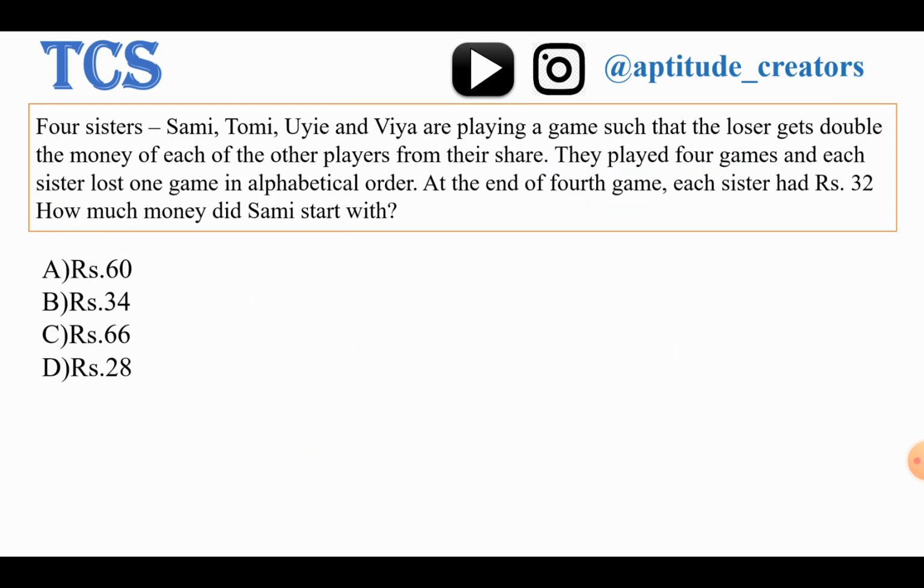Moving forward to the next. 4 sisters Sammy, Tommy, Yui, Via are playing a game such that the loser gives double the money of each other player from their share. They played 4 games. Each sister lost 1 game in alphabetical order. I am arranging in alphabetical order. That is Sammy, Tommy, Yui, Via. These are the 4 persons arranged in alphabetical order.